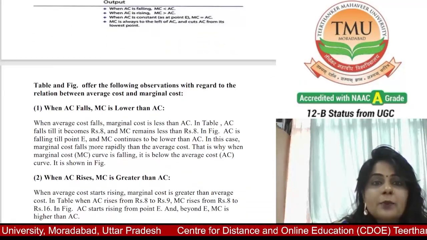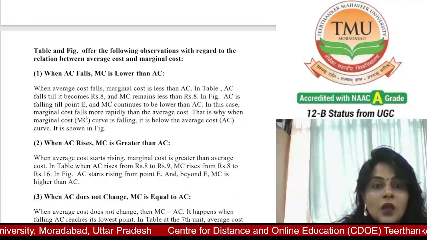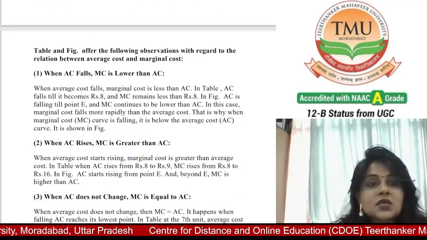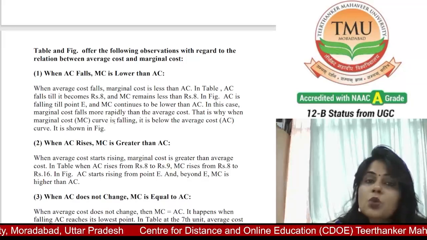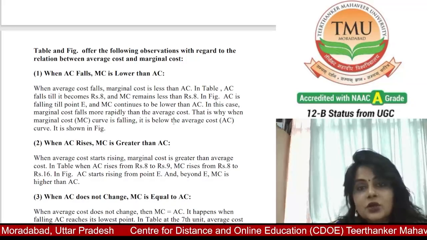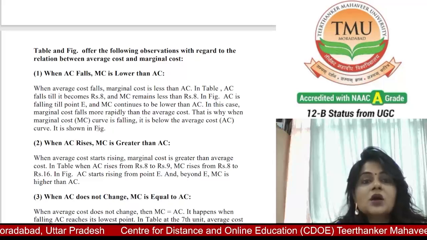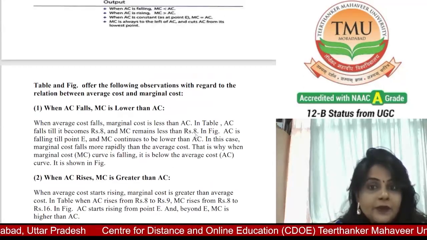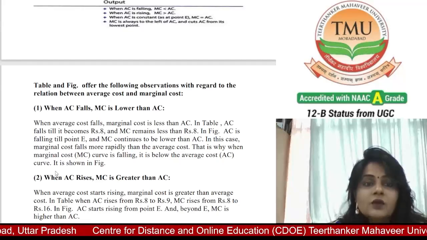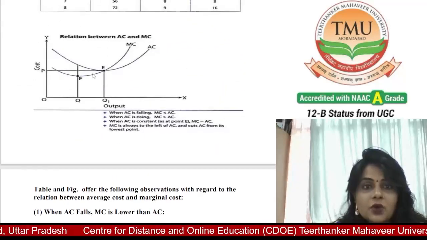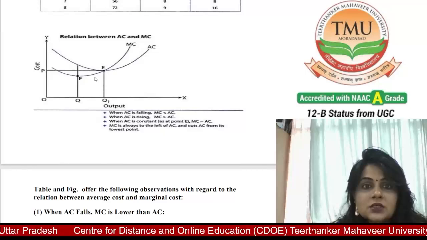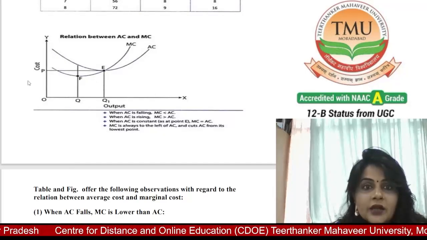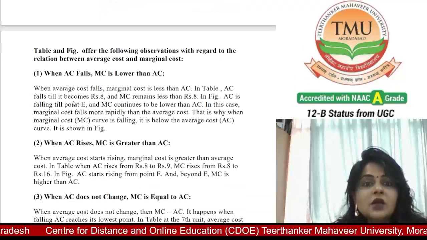AC is falling till the point E, and MC continues to be lower than AC. In this case, marginal cost falls more rapidly than the average cost. That is why when the marginal cost MC curve is falling, it is below the average cost AC curve. It is shown in the figure.